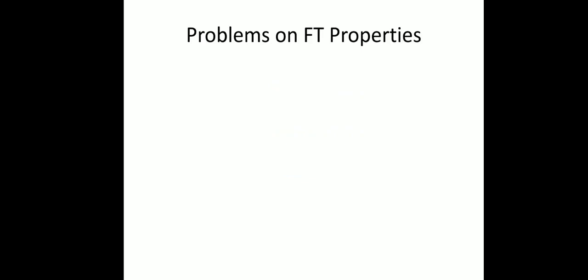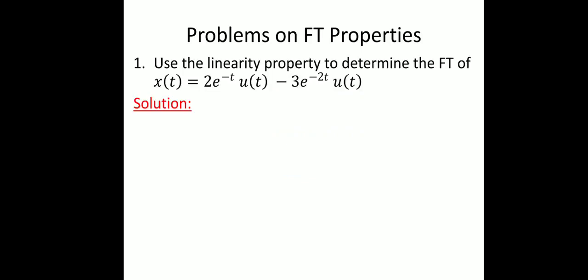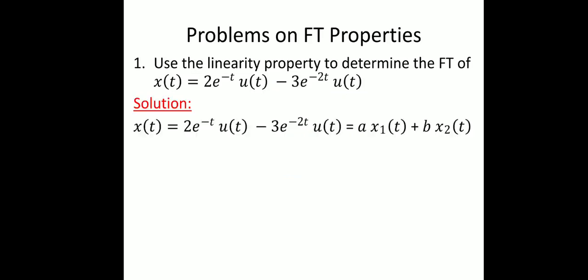Let us consider a problem on the linearity property. The problem statement is: use the linearity property to determine the Fourier transform of x of t equal to 2 times e power minus t u of t minus 3 times e power minus 2t u of t. Now how to solve this problem is, let us consider the input.